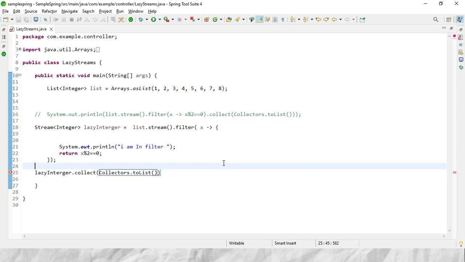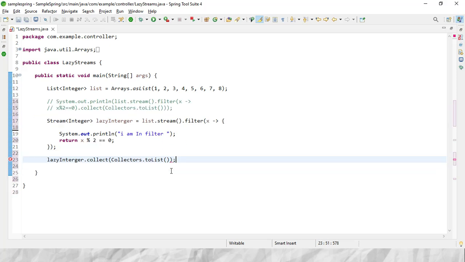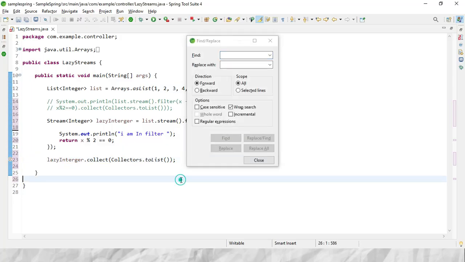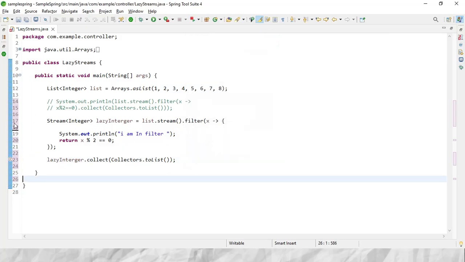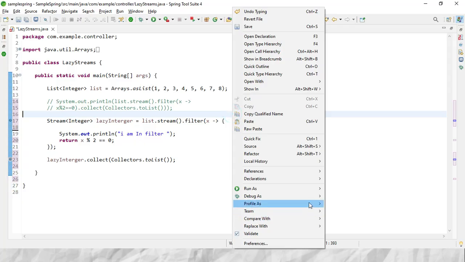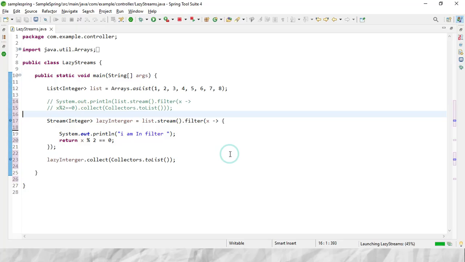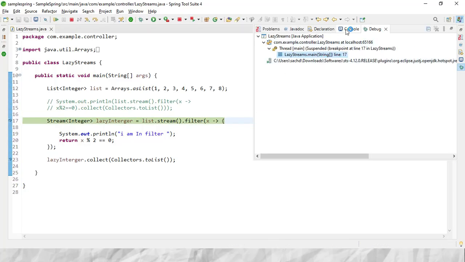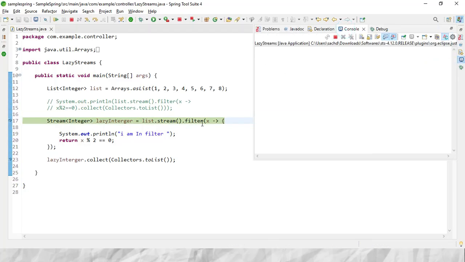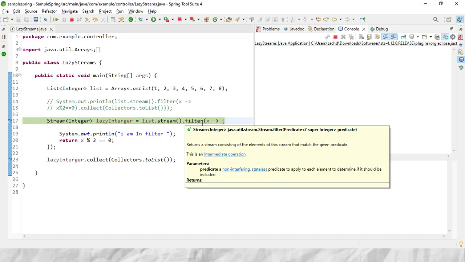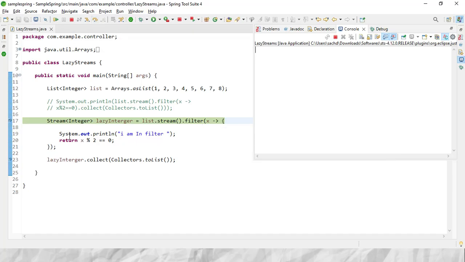To prove my point, I will start it in debugging mode. I will put the debugger points here and one over here, and start it in debugging mode. Save it. Yes, if you see, it has started. Now here we are just calling the filter, that is the intermediate operation, and inside the filter we are printing "I am in filter".